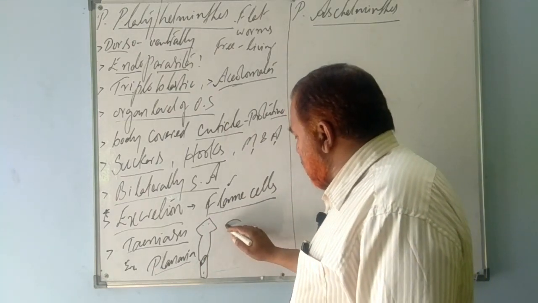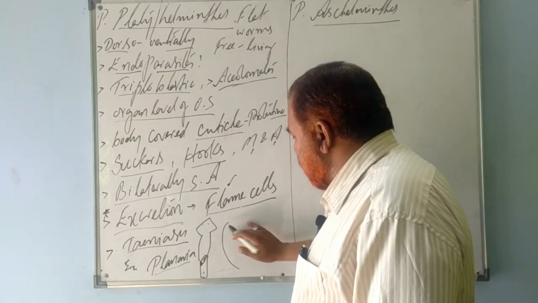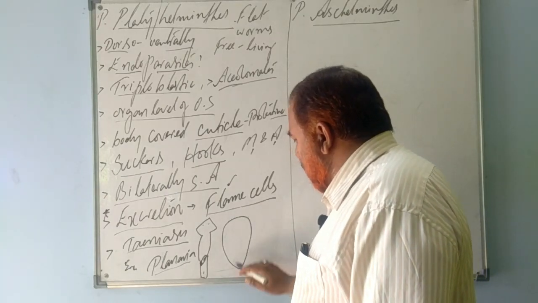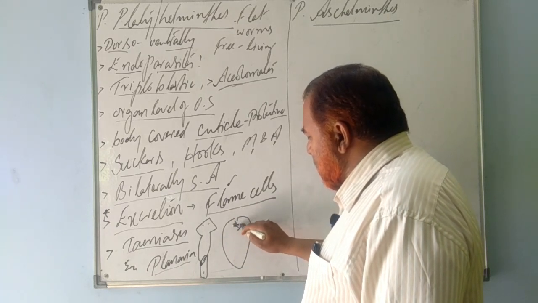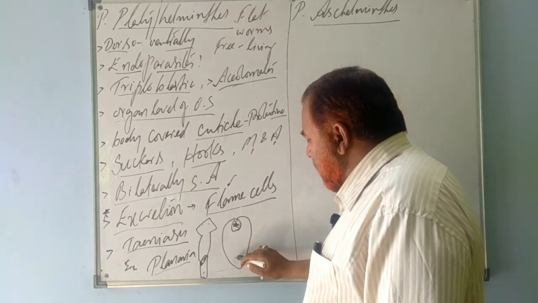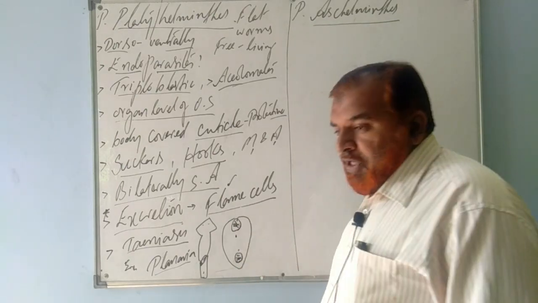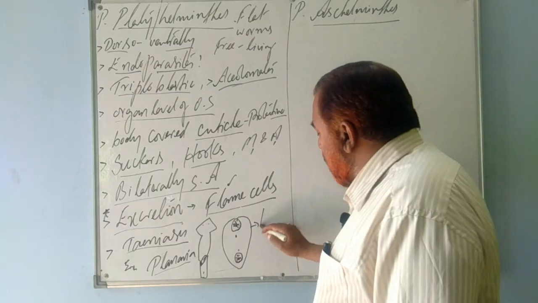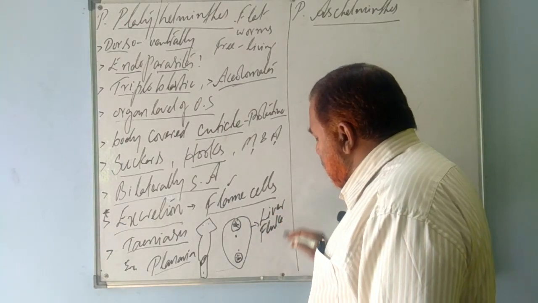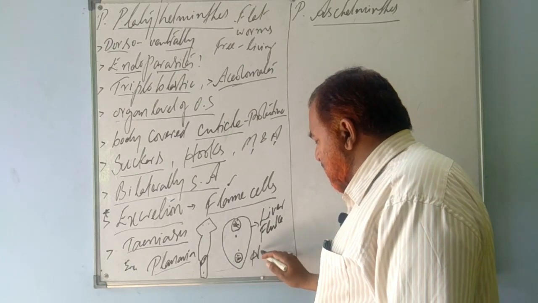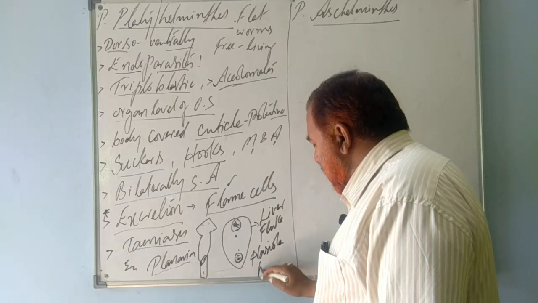Then you have one more animal known as the liver fluke. It looks like a leaf. It has suckers on the dorsal surface and also the ventral surface. It has suckers, right? Then the mouth. So this is known as liver fluke in common terminology. The actual name is Fasciola hepatica.